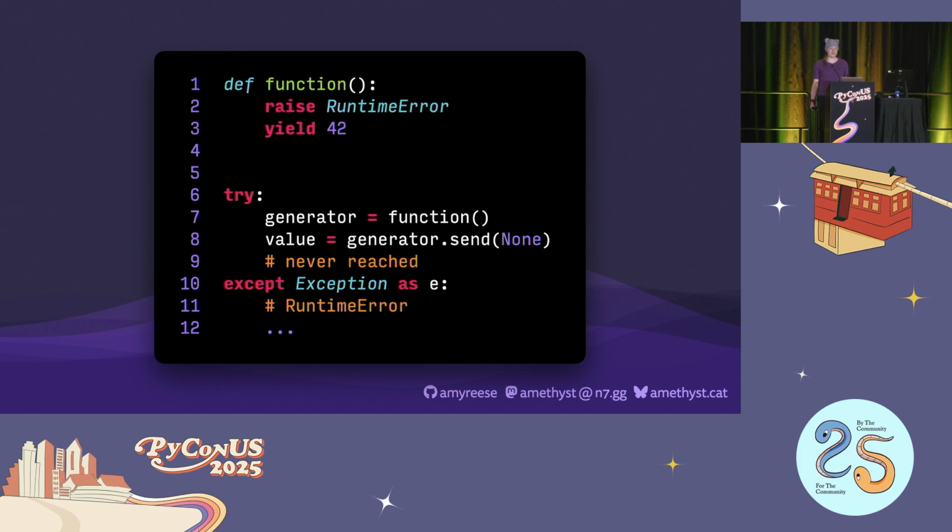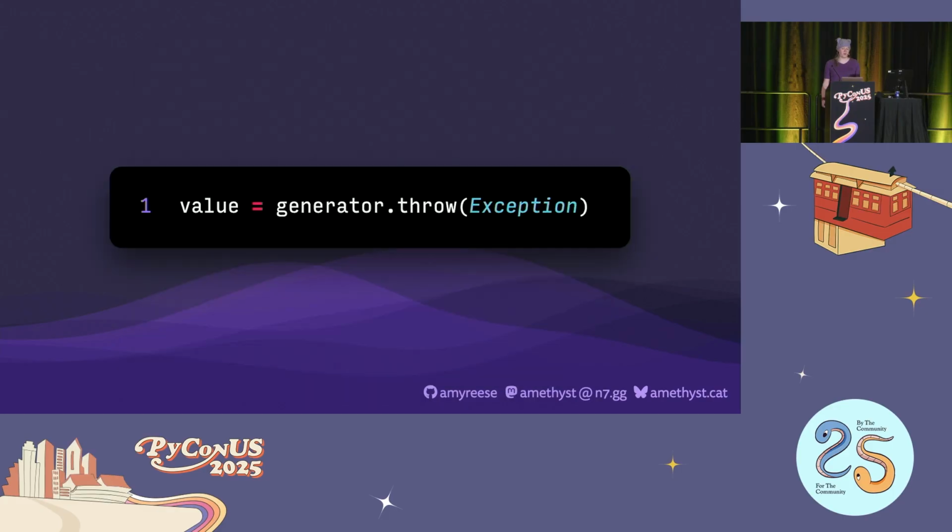Now, if the generator raises an exception, that exception is also raised from the send method, and we can catch and handle that exception. But like sending values back into the generator, we can also inject exceptions into the generator. The throw method will raise the given exception inside of the generator function where it was previously executing, triggering the normal exception handling process. But do beware, if the generator doesn't actually catch that exception, it will be raised right back out from our throw method. Otherwise, if it handles it correctly, then we'll get the next yielded value in return.